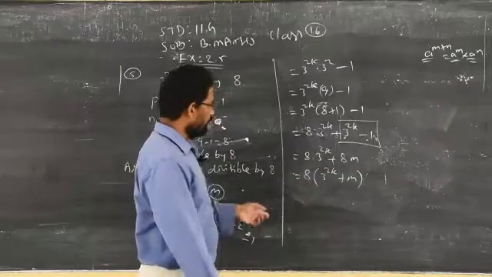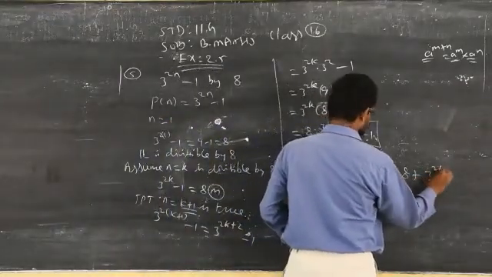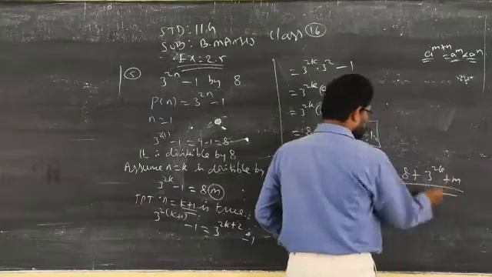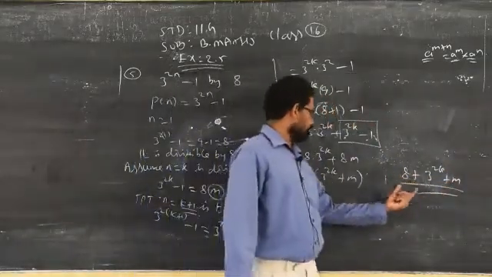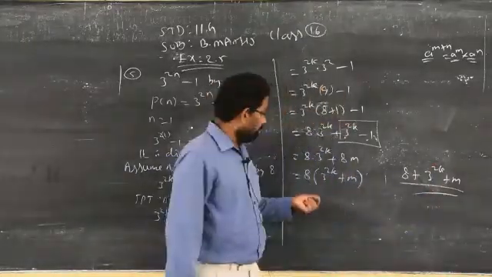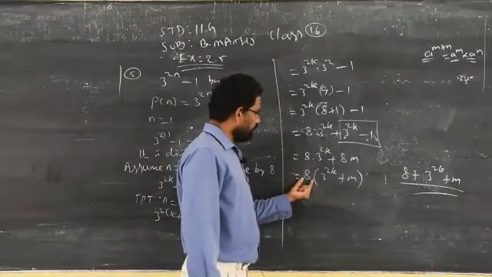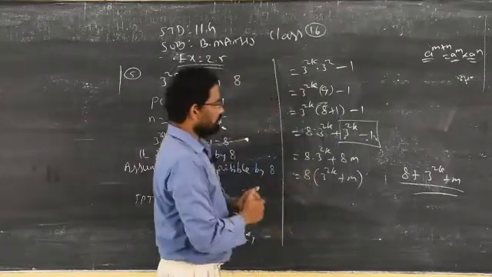Clear? If it is 8 plus something, you cannot say the whole is divisible by 8. Only the first term is divisible by 8, and the other term is not divisible by 8. Whereas here, 8 comes as a factor of these two terms. So therefore, it is divisible by 8.